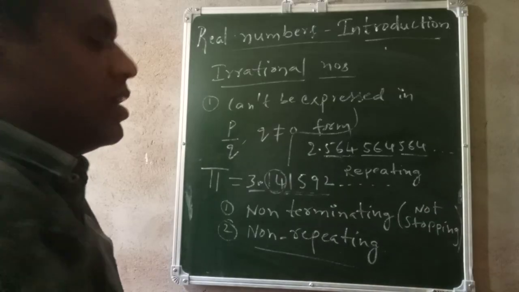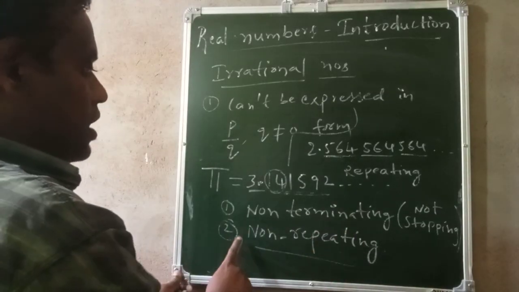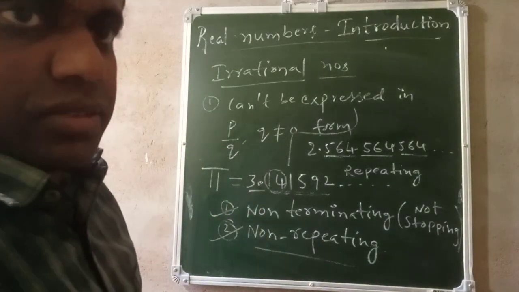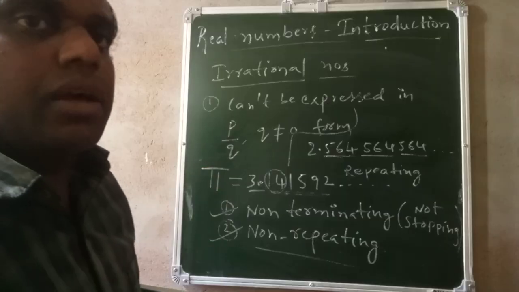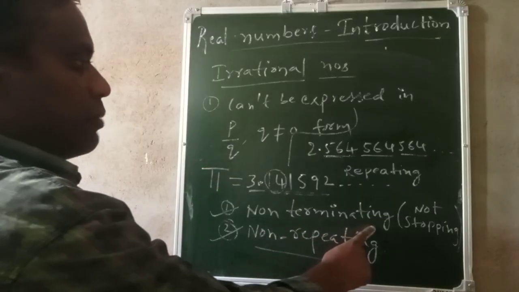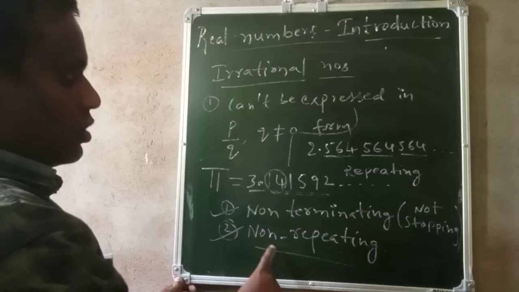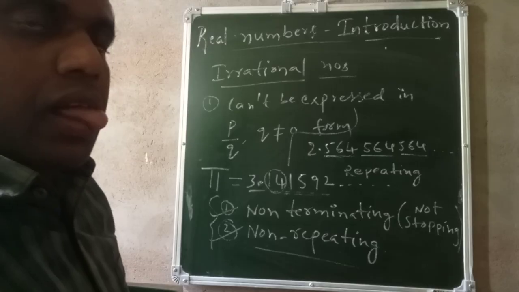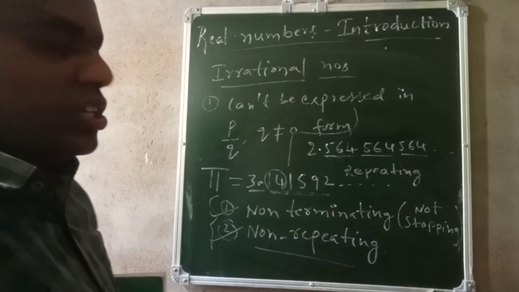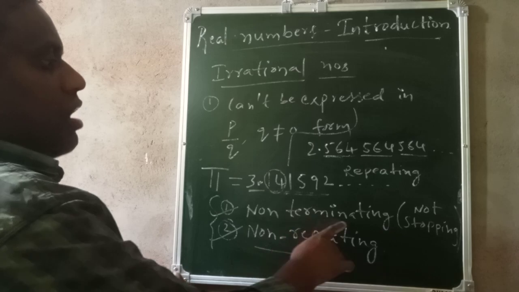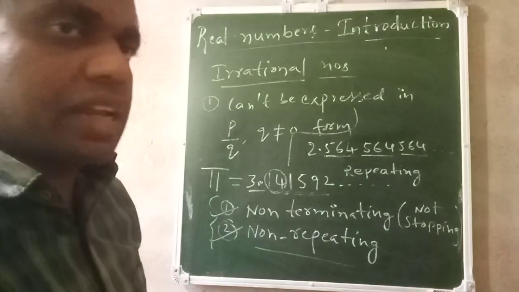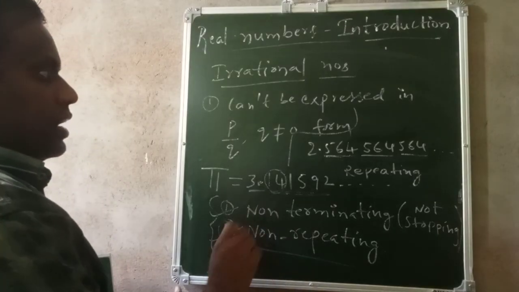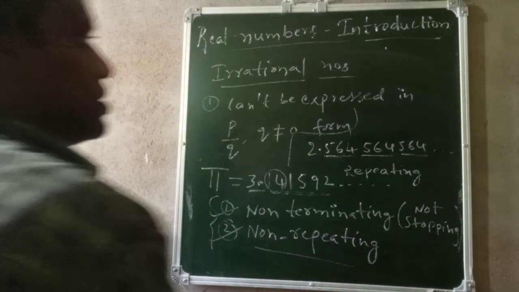Okay. If a number is non-terminating and non-repeating, both conditions should be satisfied, then that number is called an irrational number. So any number which is non-terminating like this and also non-repeating, when both these conditions are satisfied, then that number is an irrational number. If it is only non-terminating but repeating, that is rational. Both should be there. I will write once again, you will understand.